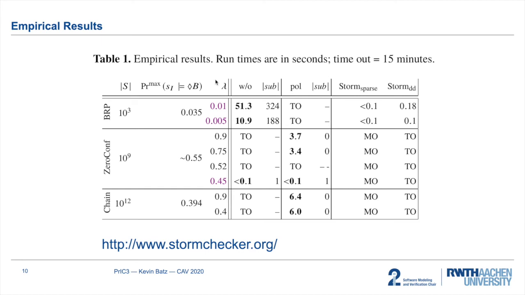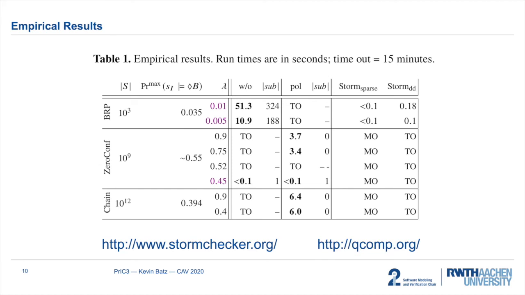The next columns give the numbers for a run of PrIC3 without generalization and with what we call polynomial generalization. Here we see the runtime of the respective benchmark, and this is the size of the considered subsystem in case the algorithm refuted lambda as an upper bound. We can see that without generalization, Storm drastically outperforms PrIC3, but this is not surprising since, first of all, PrIC3 without generalization introduces some overhead, and as demonstrated by recent competitions, Storm is one of the fastest probabilistic model checkers.